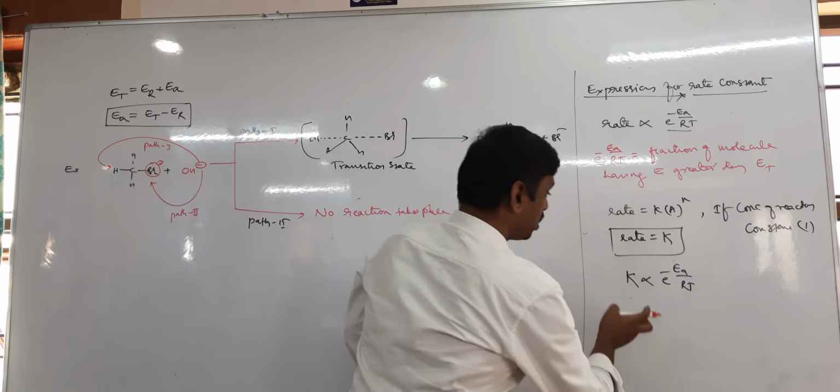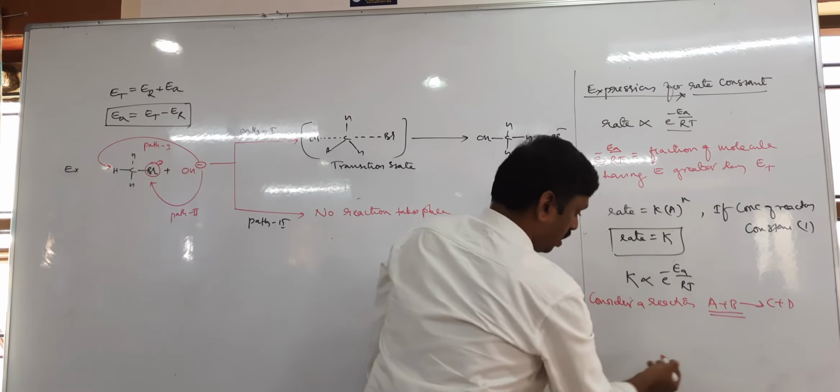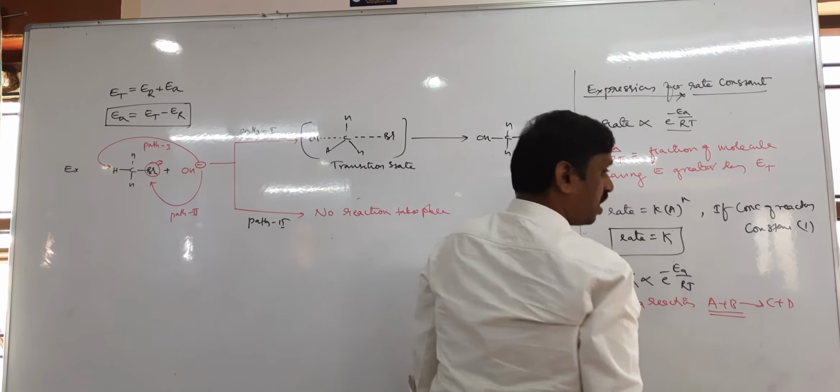Now consider a reaction A plus B gives C plus D. This is a bimolecular, or binary, reaction.